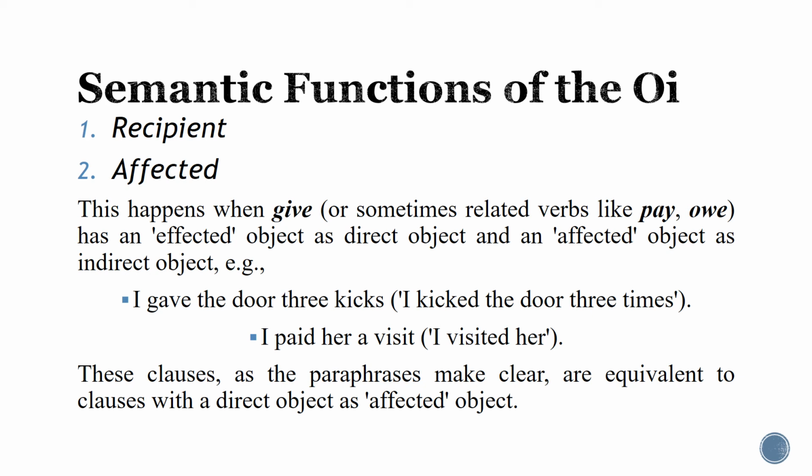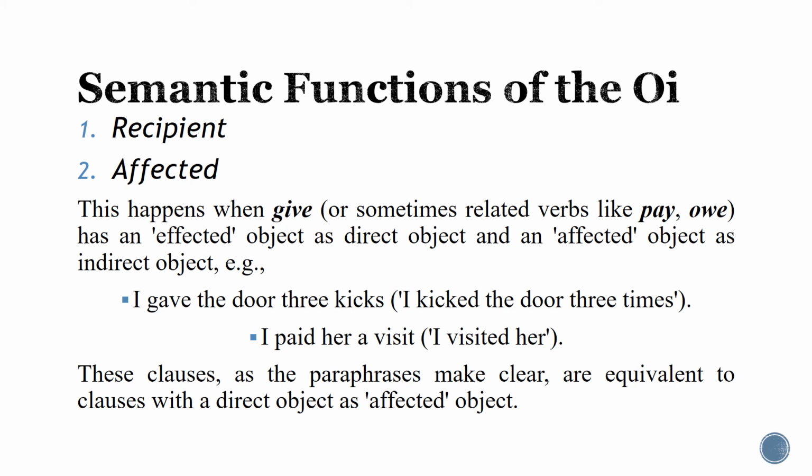Before the subject goes to visit this person, there was no visit. After he visited her, there was a visit. So the direct object here as a noun phrase refers to an action, to something that was created as a result of the action made or done by the subject.